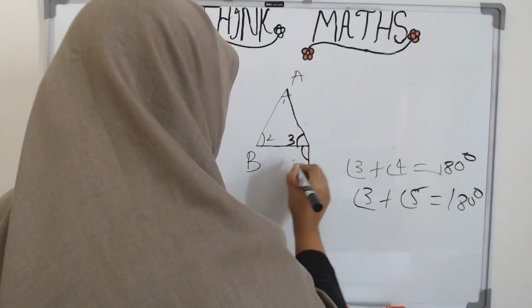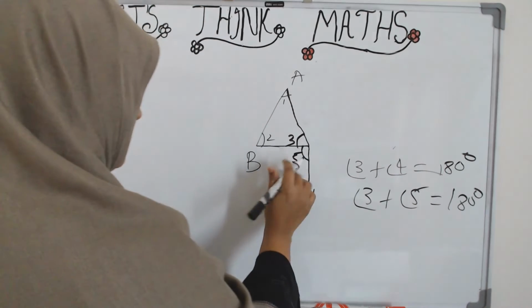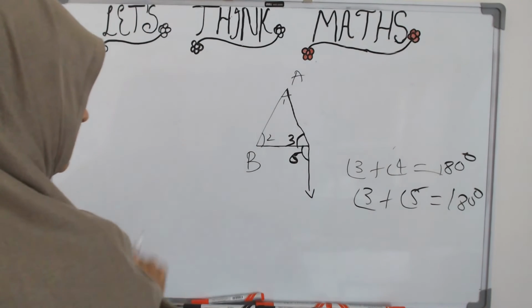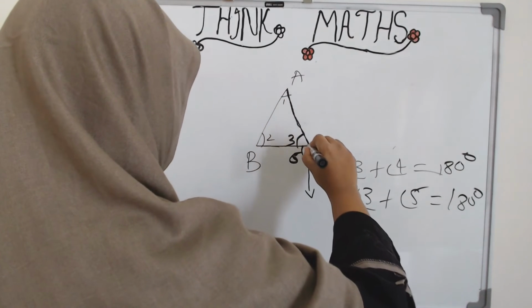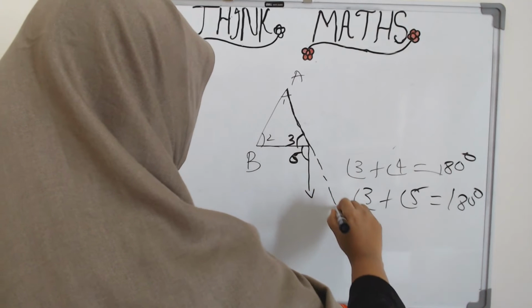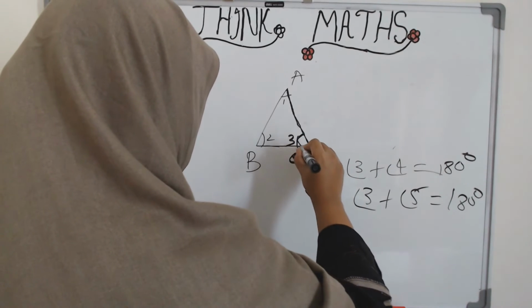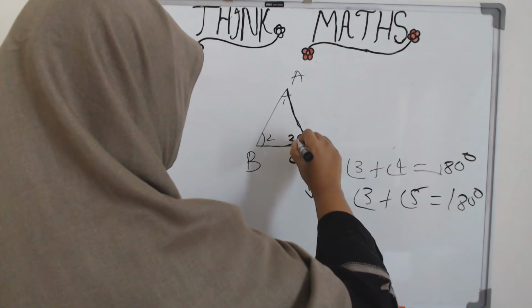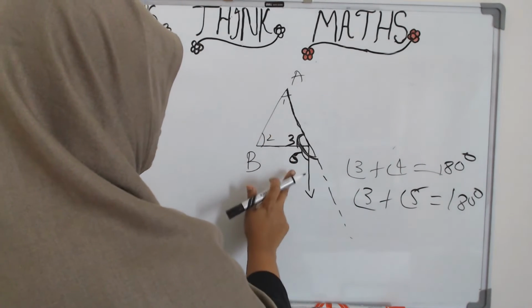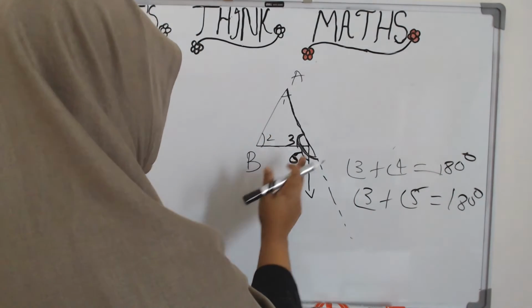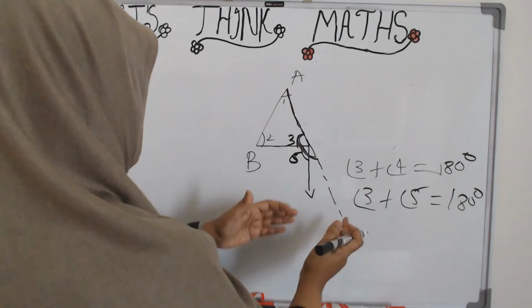Look at this one. This is not an exterior angle. Why is that? Because if you extend it like this, this is how the line falls, and this is the angle which forms 180 degrees with 3. So this is not an exterior angle. This just happens to be an angle which lies outside.